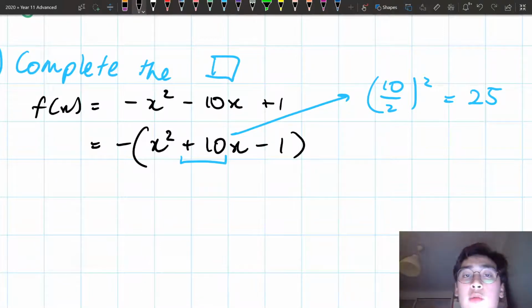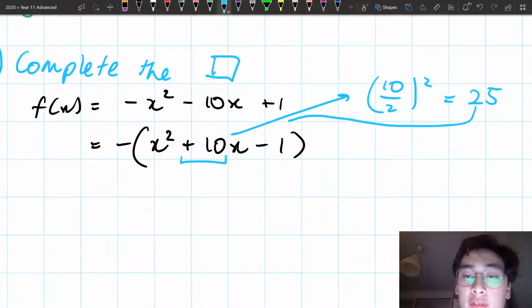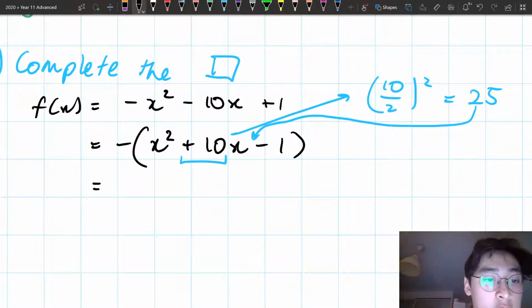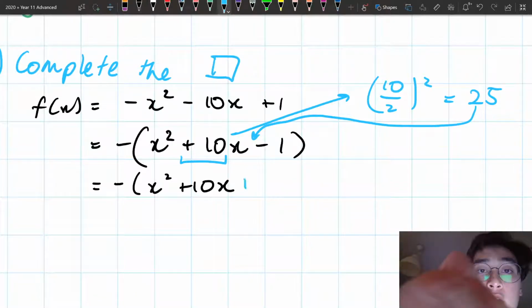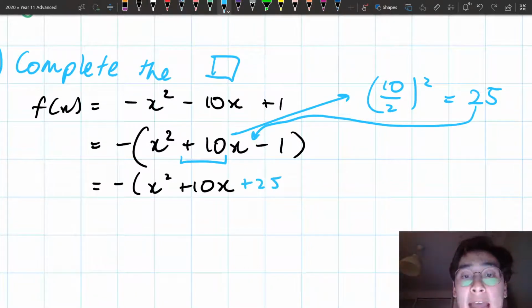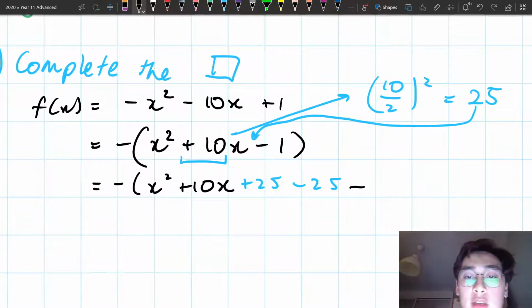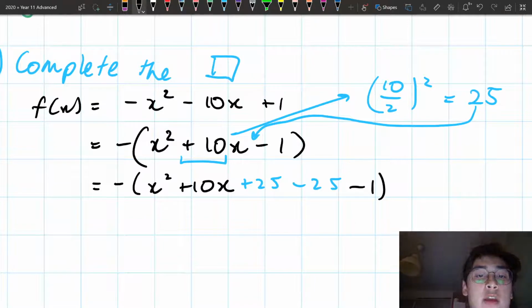So now what I'm going to do is I'm going to insert this 25 inside the bracket here. So I've got negative x squared plus 10x plus 25. And when I add it, I also need to do that minus 25 so it makes sure it balances. I still got that minus 1 in the end. Now what I'm going to do is I'm going to group the first 3 terms inside my bracket.